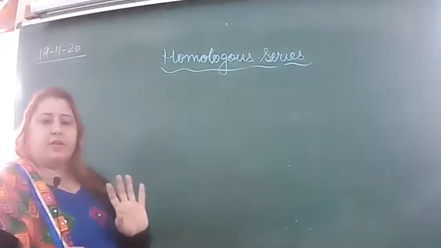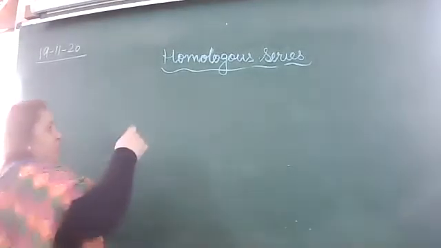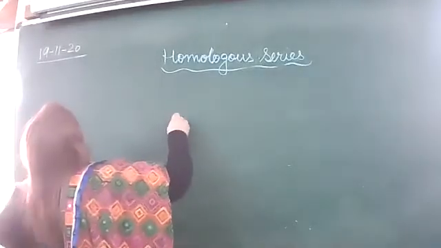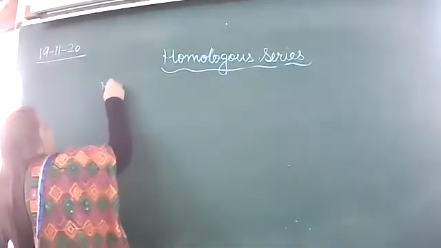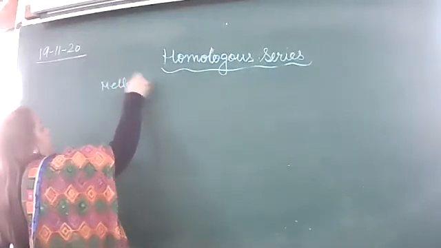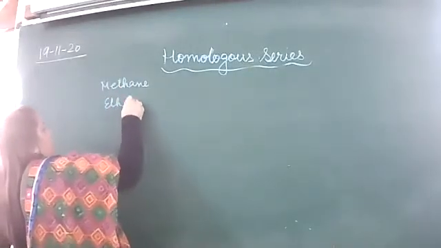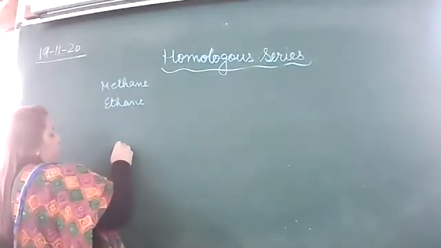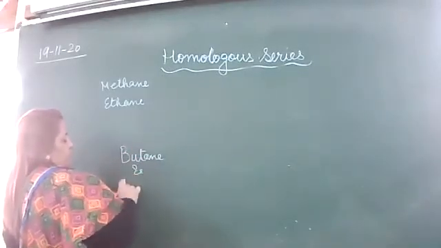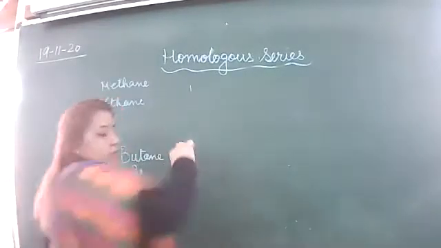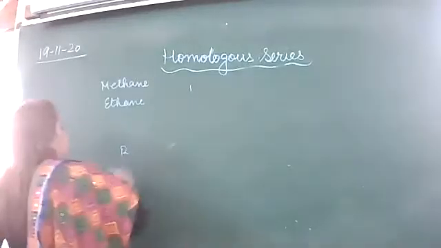It's not compulsory that you write it. We had taken methane and ethane; now I am taking butane and pentane.